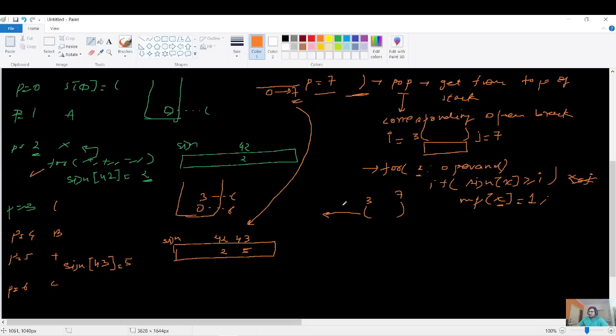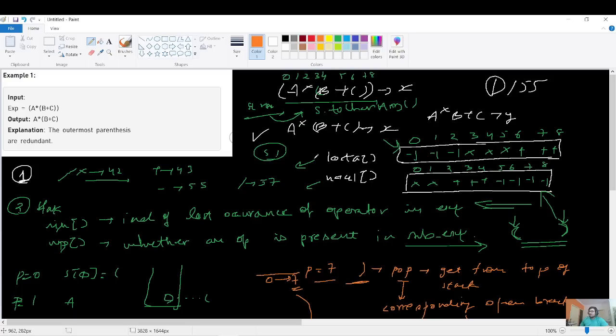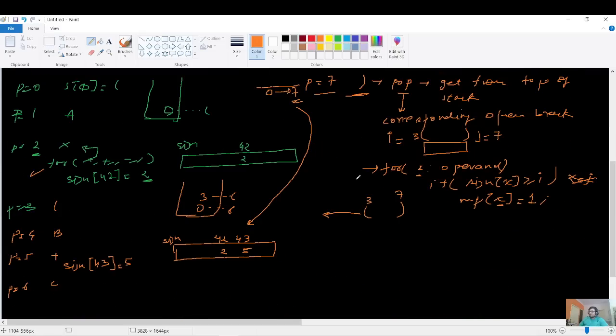How can we find that? That was the reason we made the last array and next array. They store the previous operator just behind the ith point, and next stores the one just after. So I can call last of 3, and it will give me the operator just present before 3.